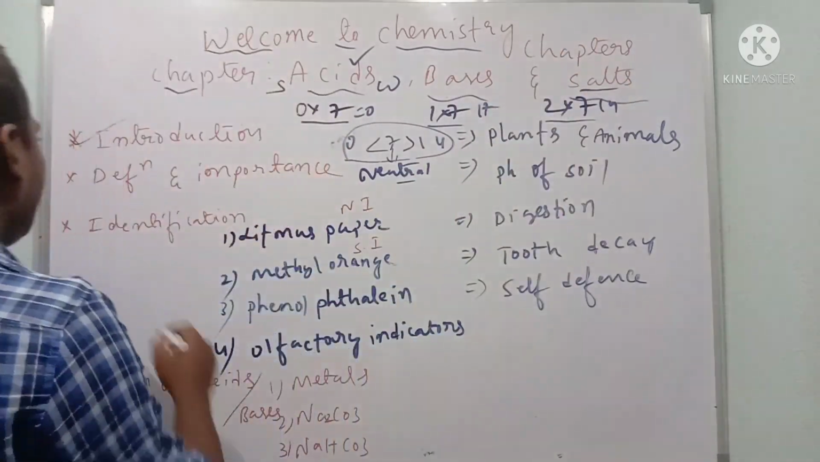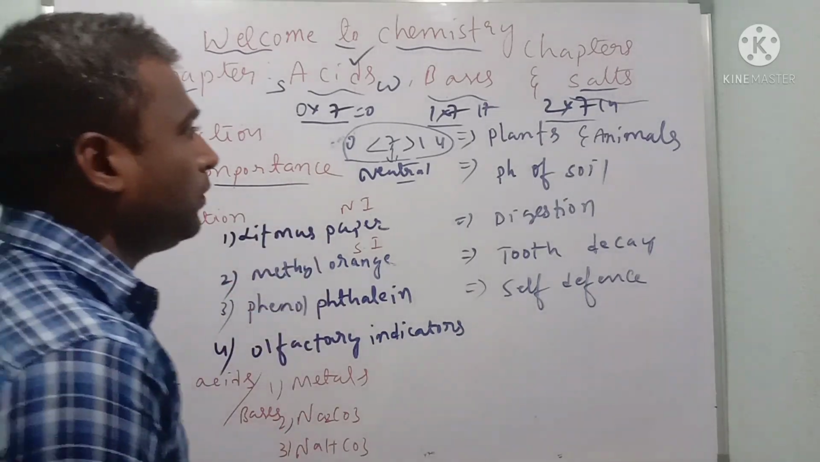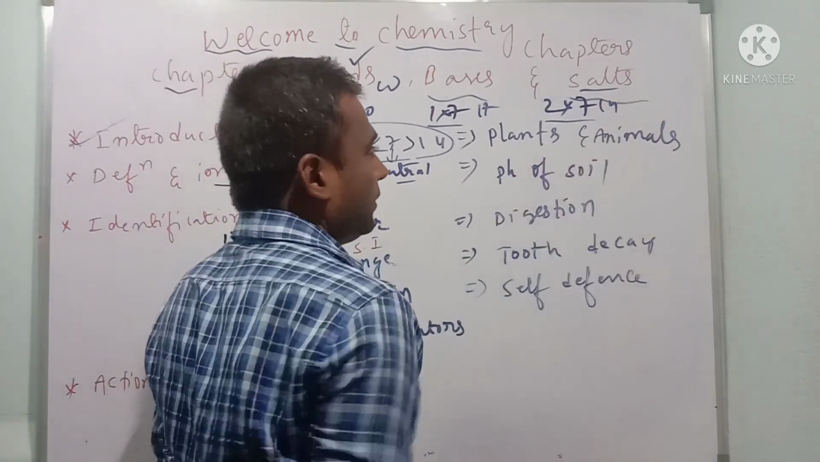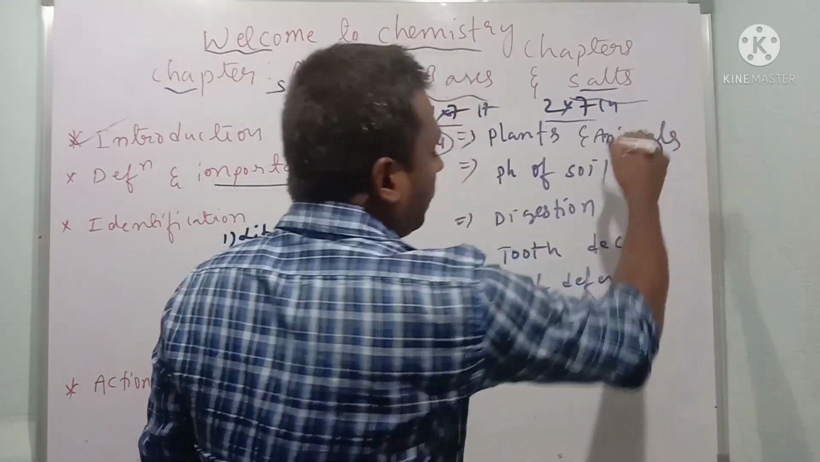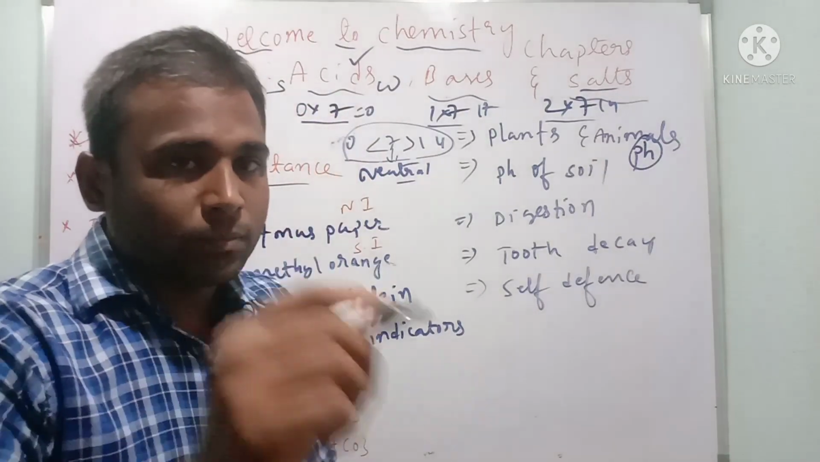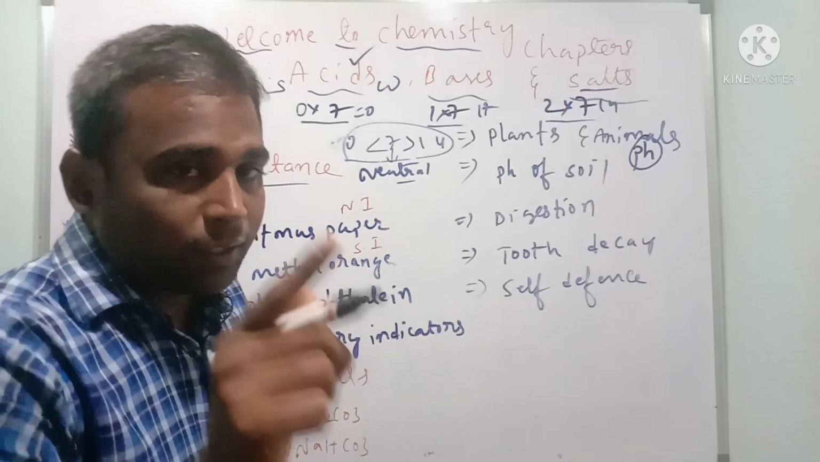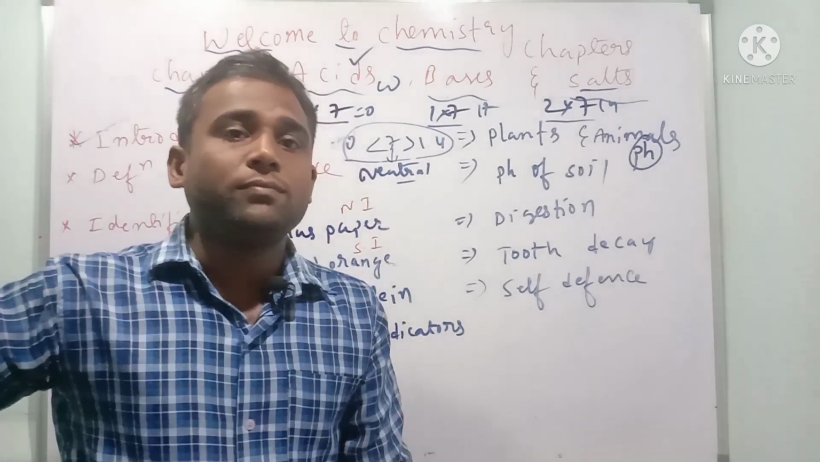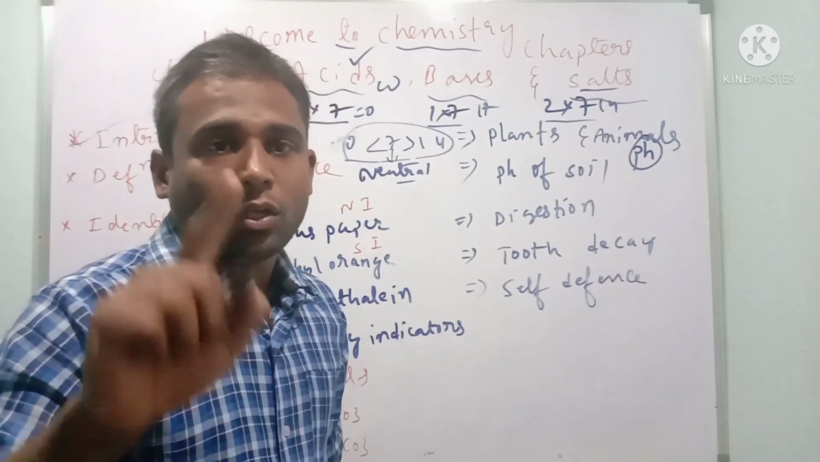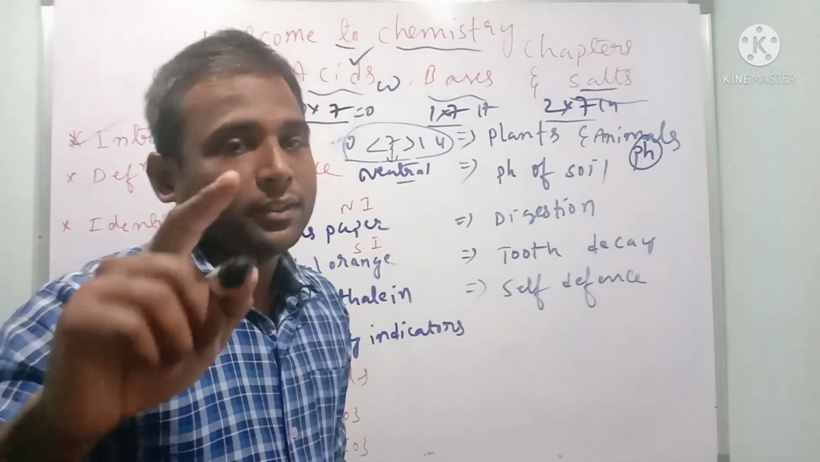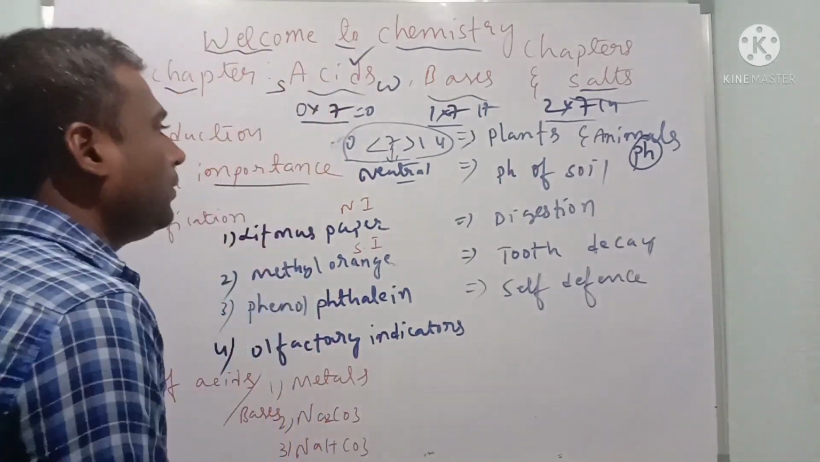Now let us understand the importance of this. The first one is in plants and animals, that is the importance of pH. Children, here the word is often repeating. pH means power of hydrogen concentration. If pH value is lesser than 7, that is acids; equal to 7, neutral, that is salt; greater than 7, that is base. Base means soaps and all.